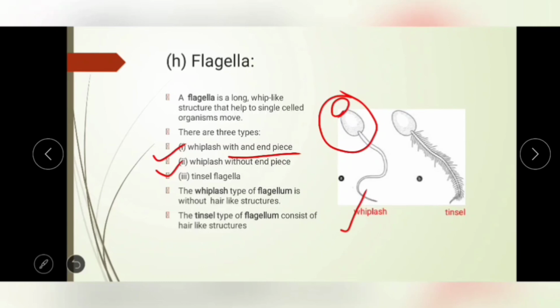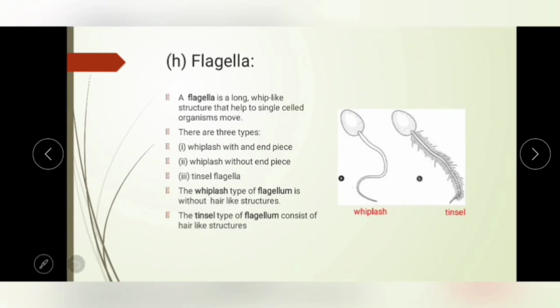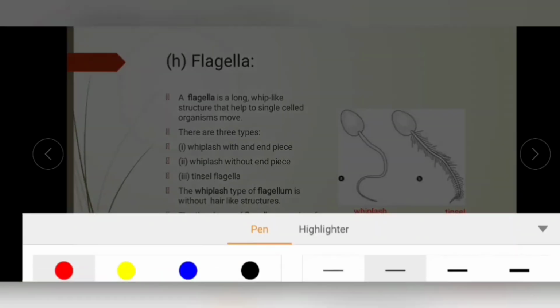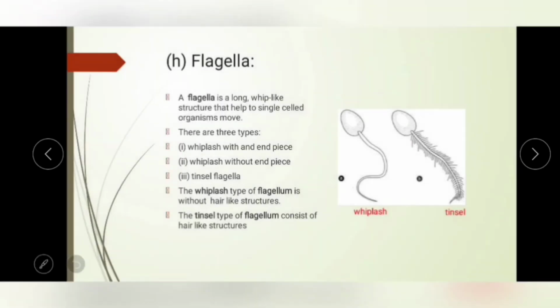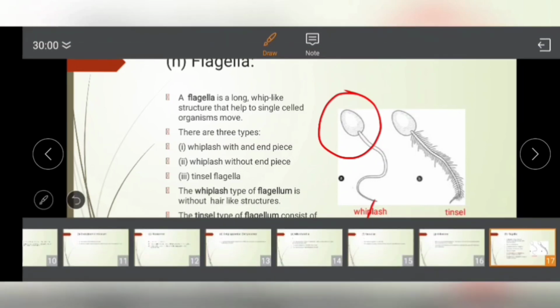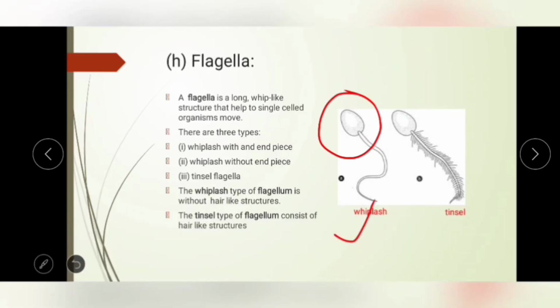In whiplash without end pieces, no pieces are attached to this portion, so it is called whiplash without end pieces.